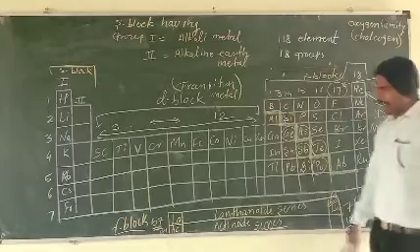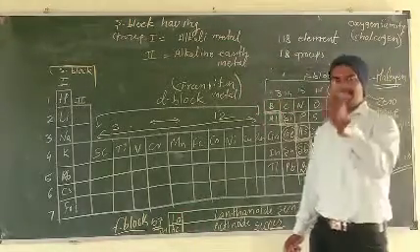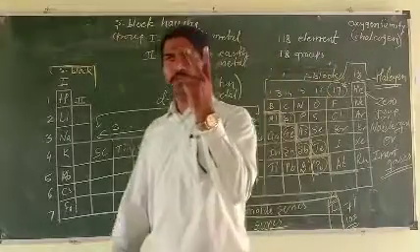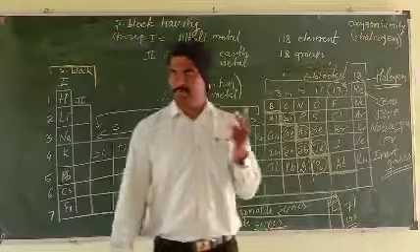Then there is also the F block. The F block has only 2 series. How many series are present in the block? Only 2 series. What are the names? Lanthanide series and actinoid series.